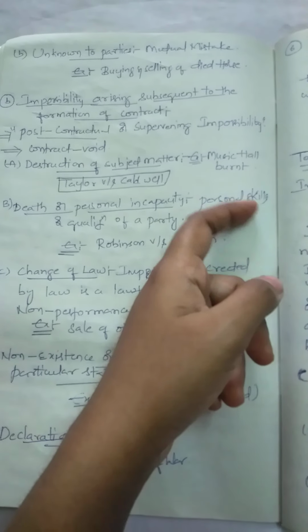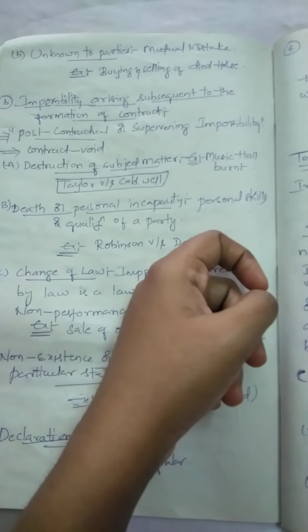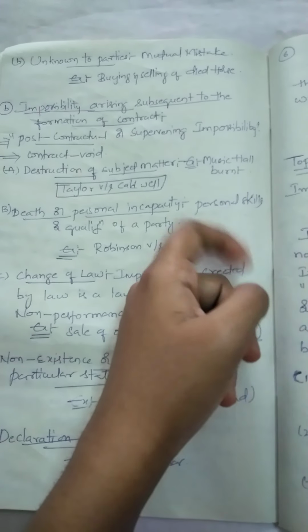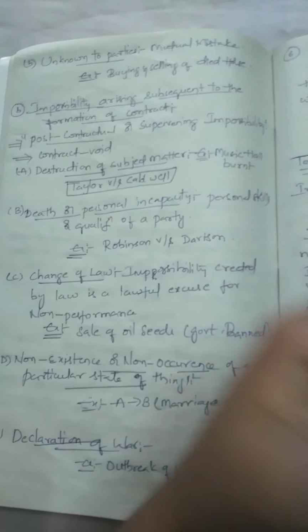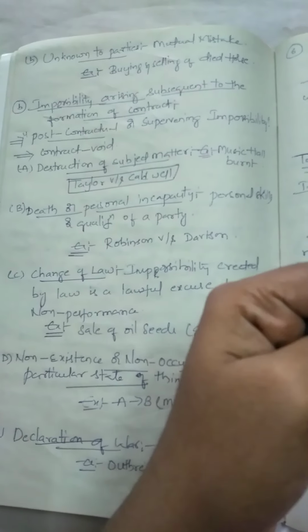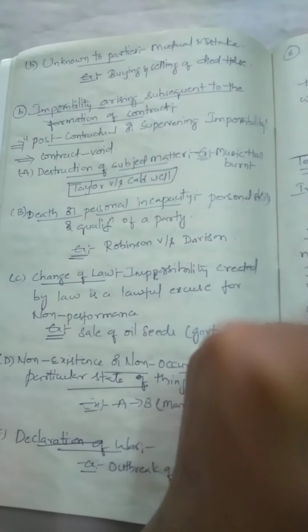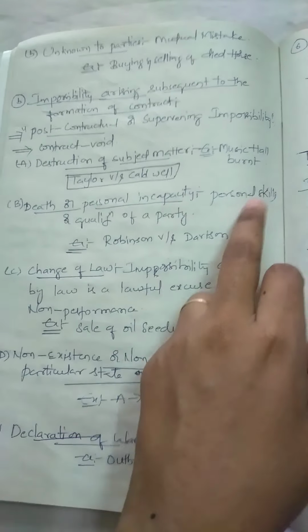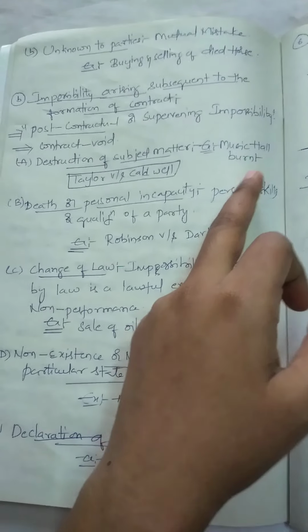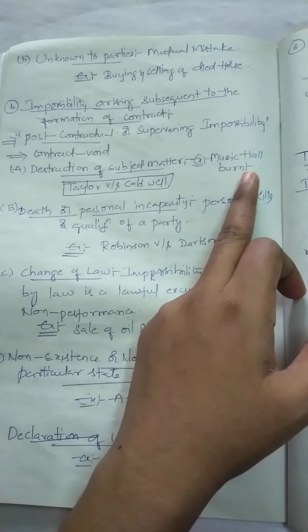But after both parties enter into the agreement, due to some fire accident, the music hall got burned. So A cannot perform his obligation, and B also cannot give the music hall because it is burned. But when they entered into the contract, it was in good condition. After entering into the agreement, this fire accident happened.